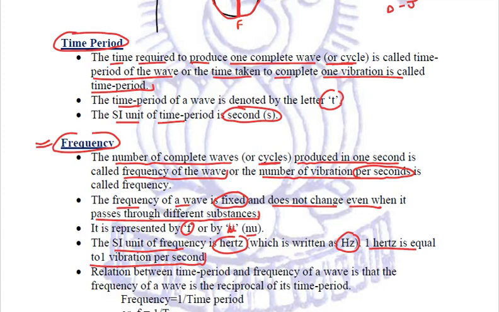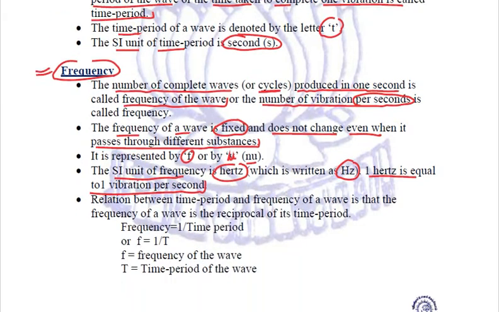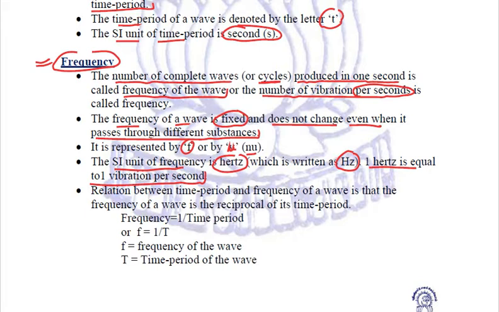Now this frequency is the opposite of time period. So if we try to relate the time period and frequency of a wave, we see that the frequency of a wave is the reciprocal of its time period. So we can say that F is equal to 1 by T, where F is the frequency of the wave and T is the time period of the wave.